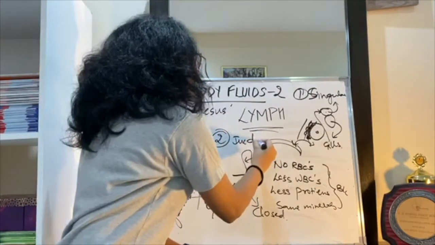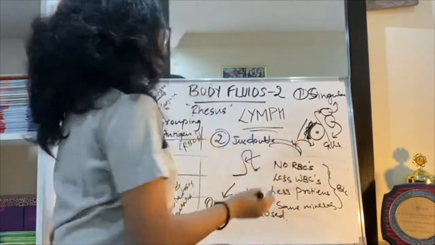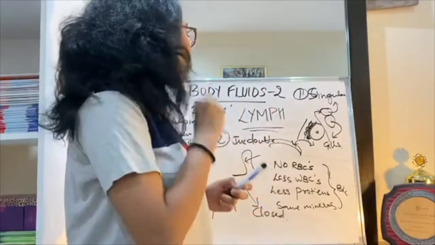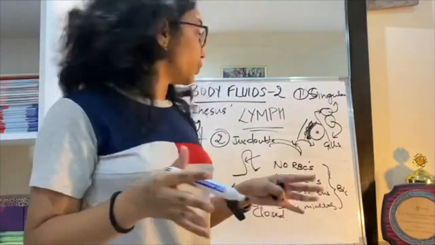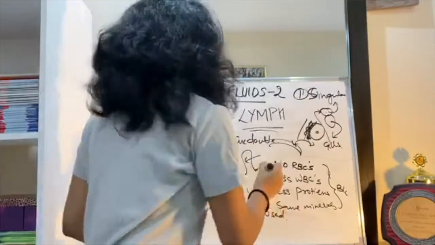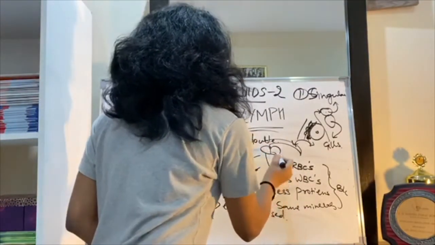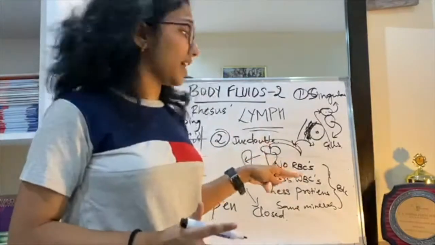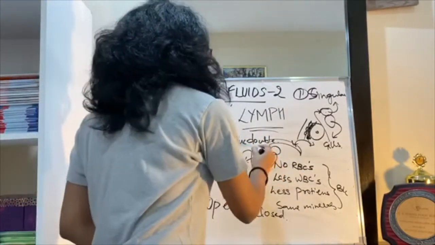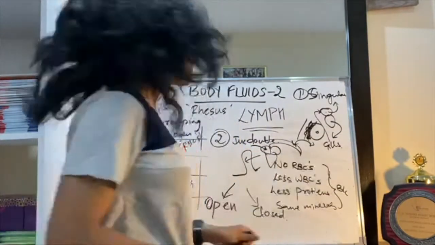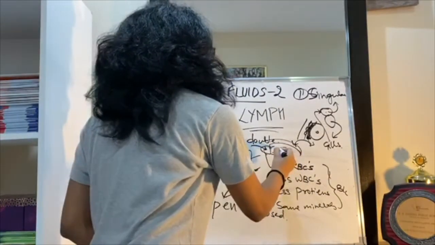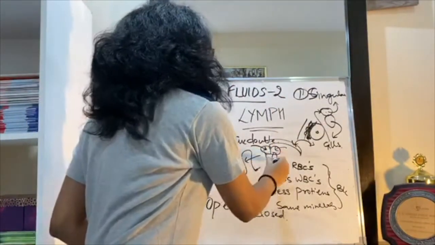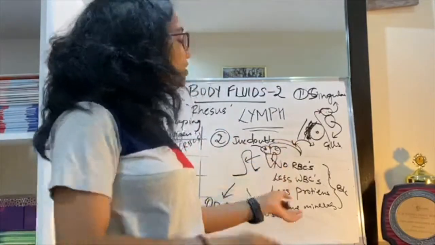Anyways, incomplete double circulation. So in incomplete double circulation, what happens is it's mostly present in reptiles and amphibians, which have a three-chambered heart. So unme there are two atria and there is one ventricle. So what happens is there is mixed blood in the ventricle. From one atrium, that is the right atrium, it receives deoxygenated blood from the body, and the left atrium receives oxygenated blood from lungs or gills or whatever respiratory organ they have, and then it gets mixed here. And this mixed blood is now sent to the rest of the body.